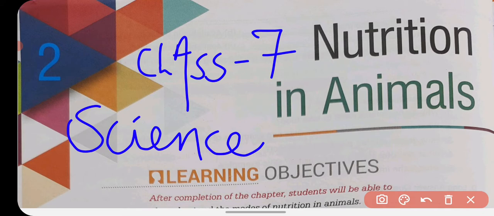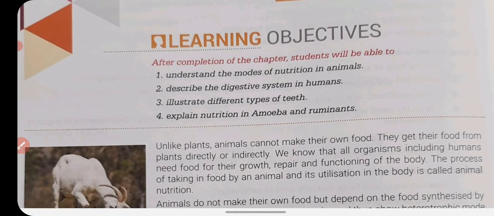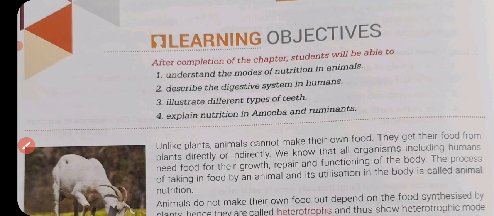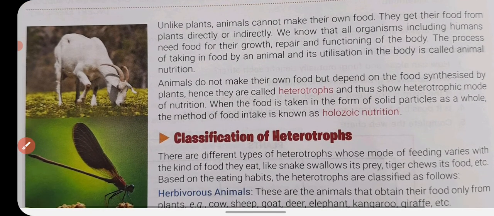In this video we are going to start chapter 2, and the name of the chapter is nutrition in animals. So what are the objectives of this chapter? After studying this chapter, the students will be able to understand the mode of nutrition in animals, and they can describe the digestive system in humans. They can illustrate different types of teeth, and they will be able to explain nutrition in amoeba and ruminants. So let's start the chapter.